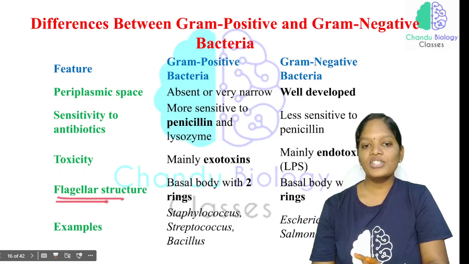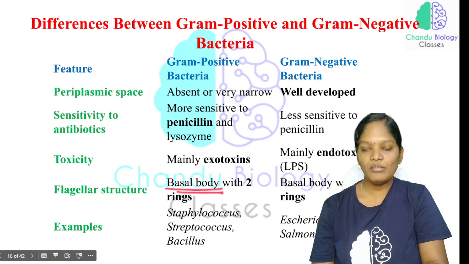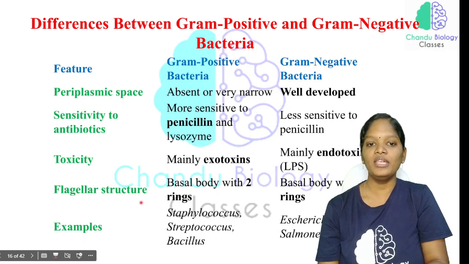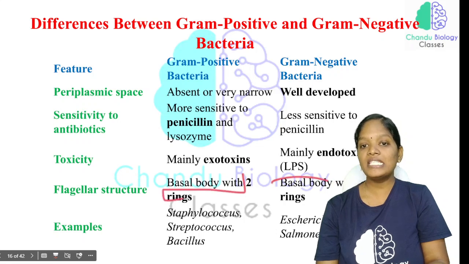And the flagellar structure. Here there will be a basal body, and from the basal body the flagella will arise. In gram-positive bacteria the flagellar structure arises from a basal body with 2 rings, but here the basal body has 4 rings. So this is the major difference.